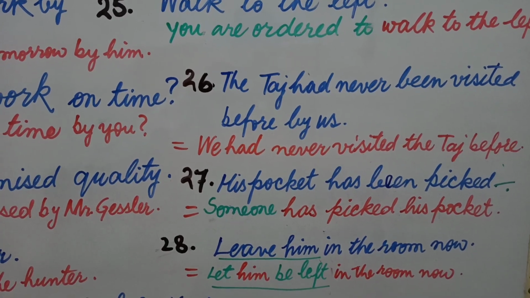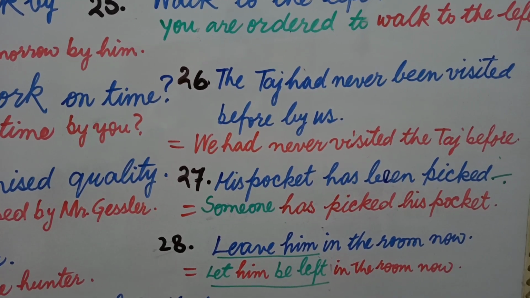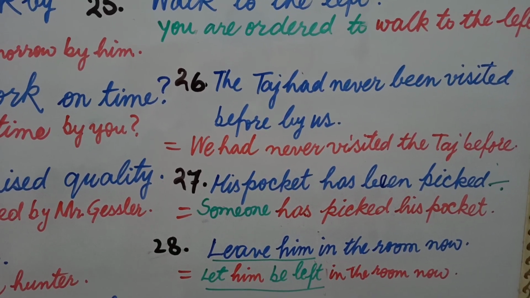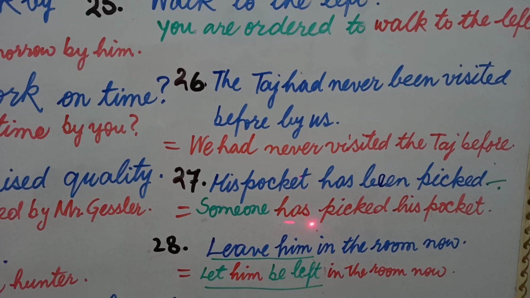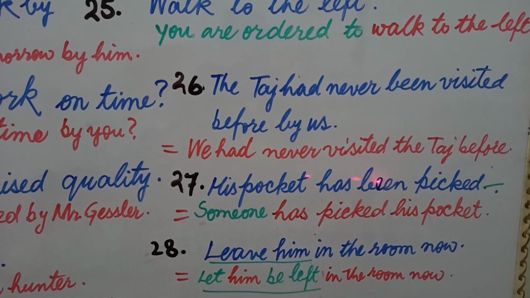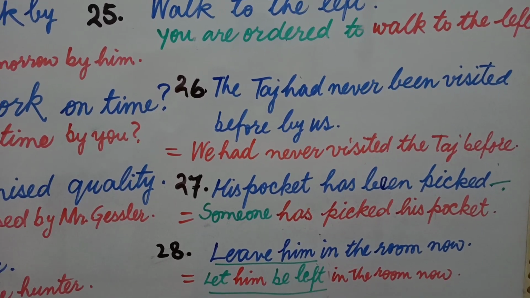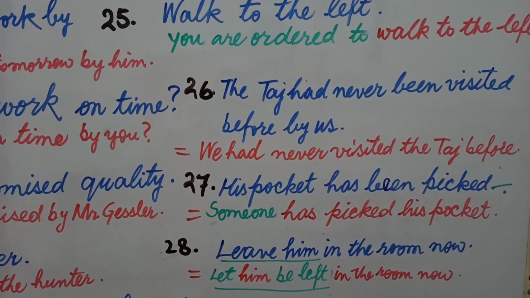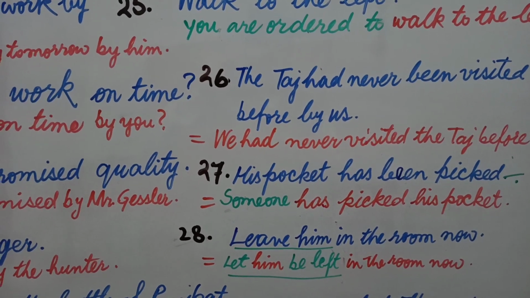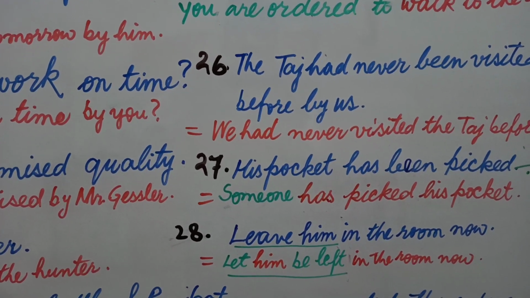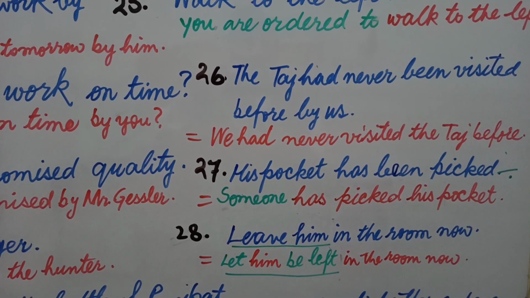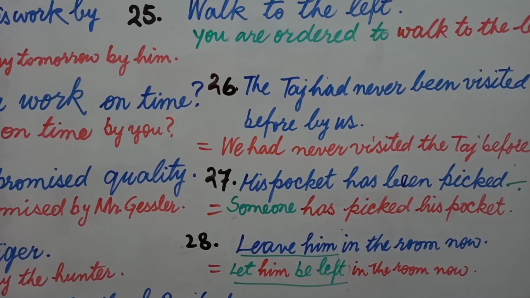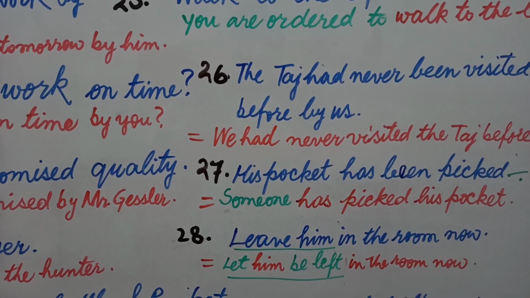You assume someone as an object of preposition by. So someone is taken in the beginning in the place of his pocket. Someone has picked. Been is deleted because we are transforming passive voice into active voice. And then his pocket, which was written before the verb, is written after the verb, and the sentence is someone has picked his pocket. Now the main feature that I have written here in green color is the main feature of this sentence, and I would like to repeat it once again so that you may come to know properly.